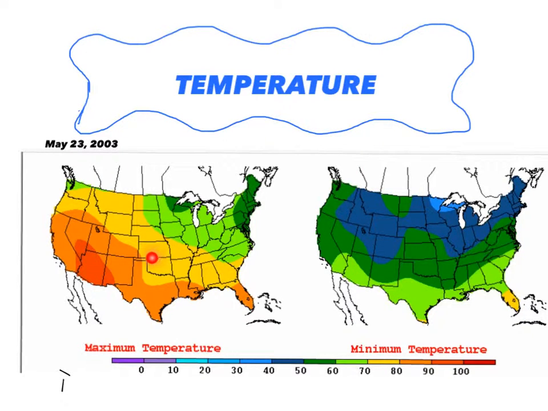First, we'll look at the temperature. Here is the maximum temperature map, which means this is the highest the temperature could get. Then here is the minimum temperature map, which means this is the lowest the temperature could get.